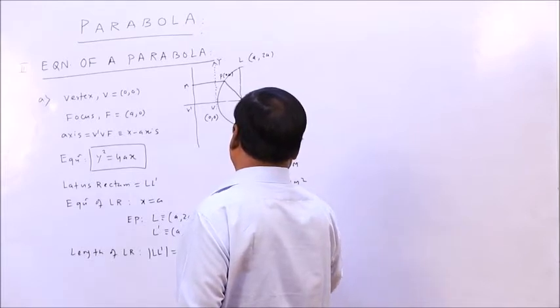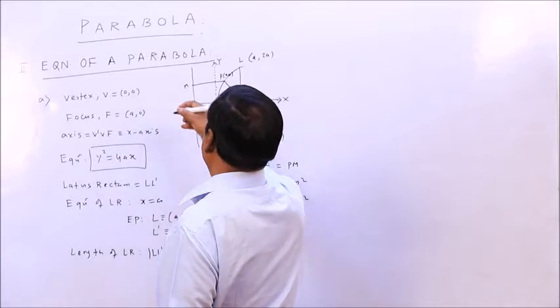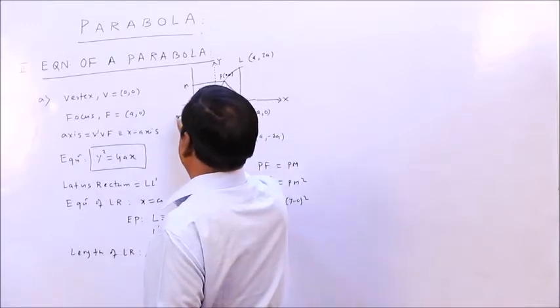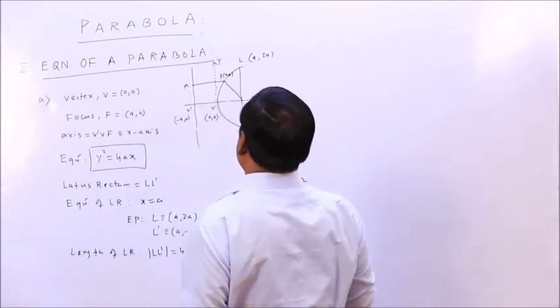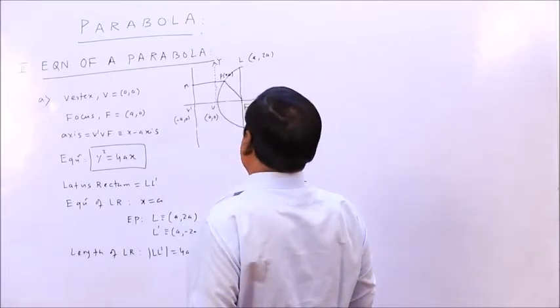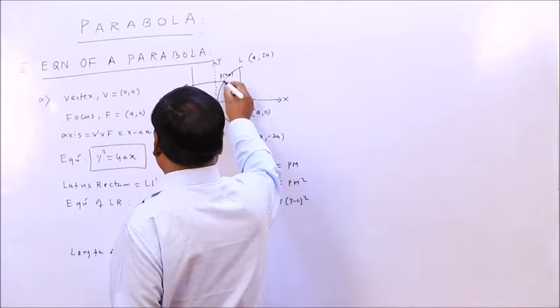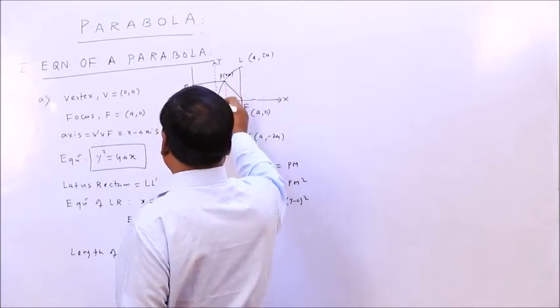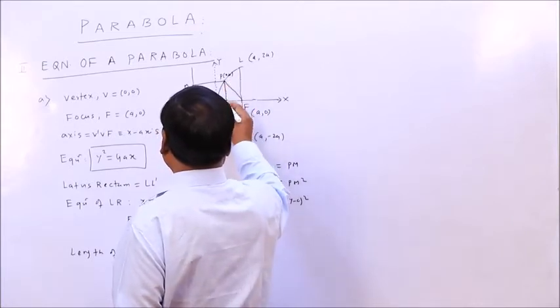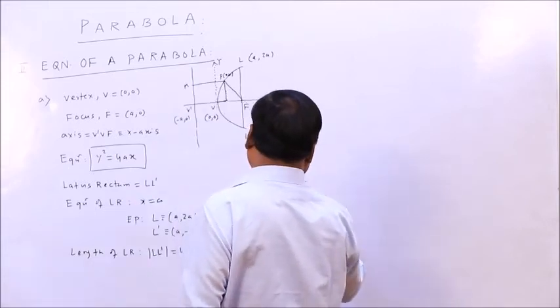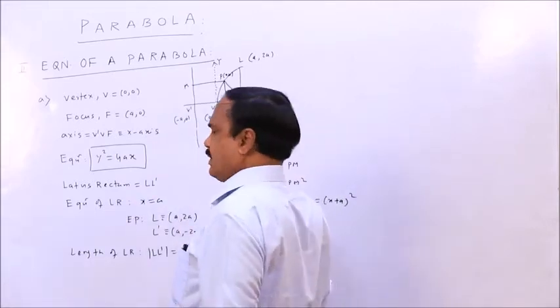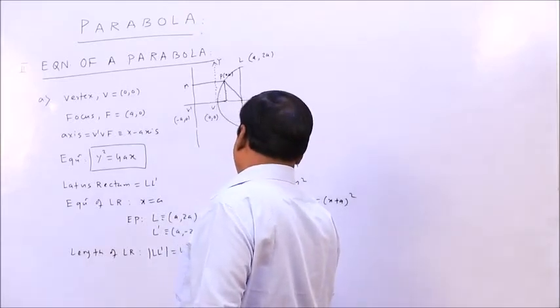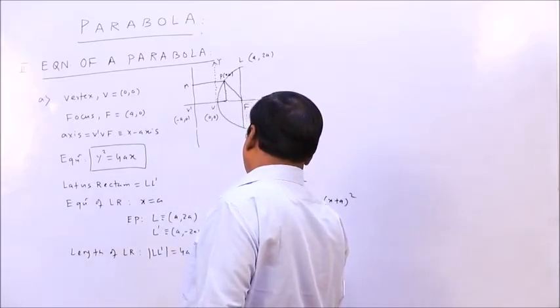For PM, if you draw a perpendicular, the foot M is (minus a, y) because this length is a, so PM is x plus a, whole square. If you solve this, you get y square equal to 4ax.